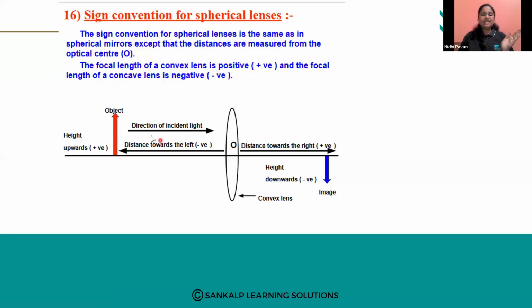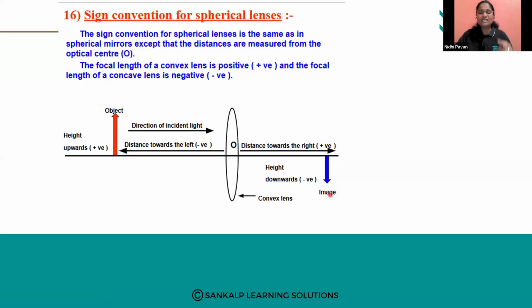And same, direction of incident light, that is object distance, will be negative because it is on the left side. If the image is formed on the right side, then it will be positive. In case of convex lens, the images will be formed on the right side, on the other side of the lens, so the convex lens focal length will be positive.